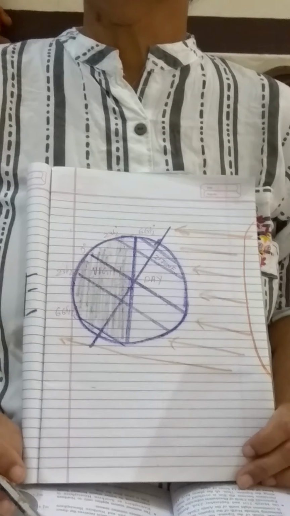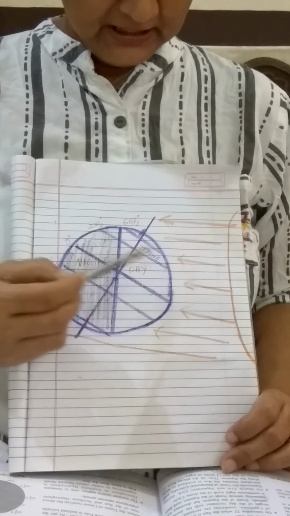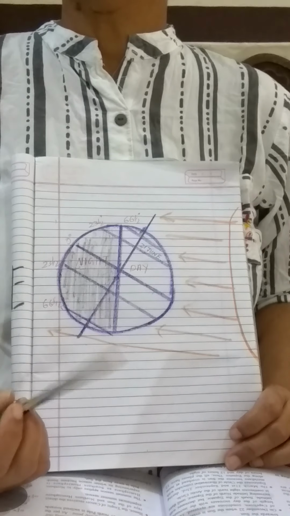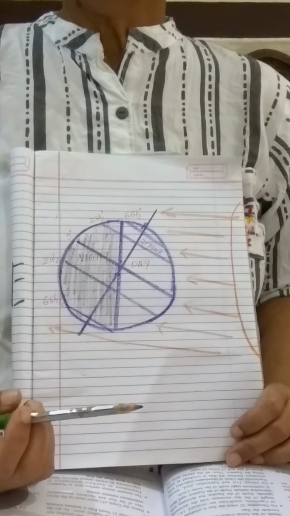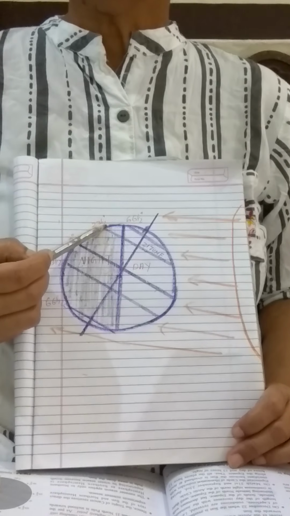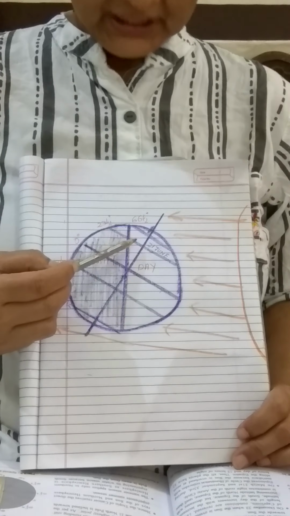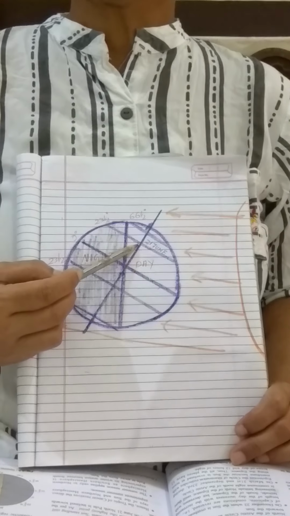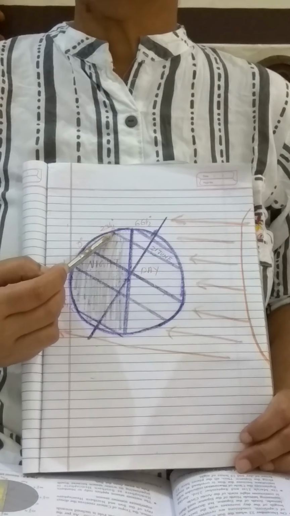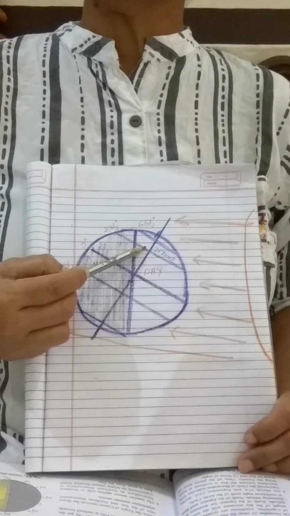Now why does this summer or winter season occur? See, the duration of the day is longer than the duration of the night. So in the long duration of the day, the insolation of the sun reaches the earth's surface and there is very little time to radiate that heat energy into space. So slowly and gradually the earth becomes hotter and hotter because the duration of the night is less. So the reason here is a summer season.